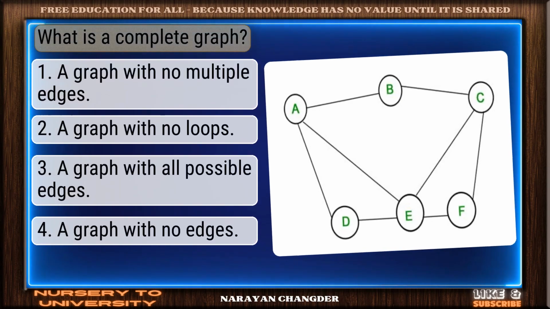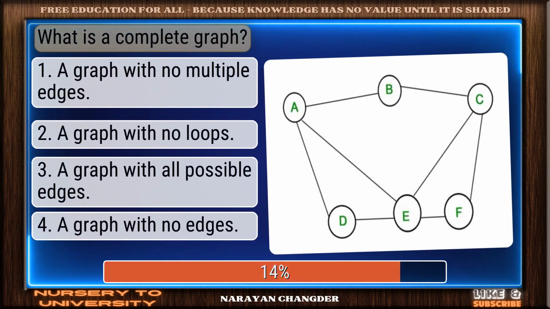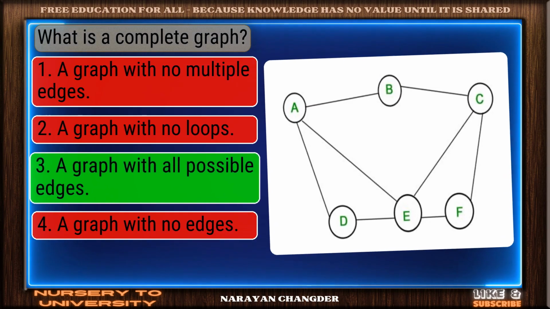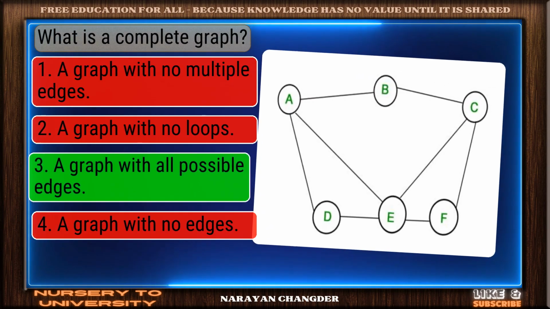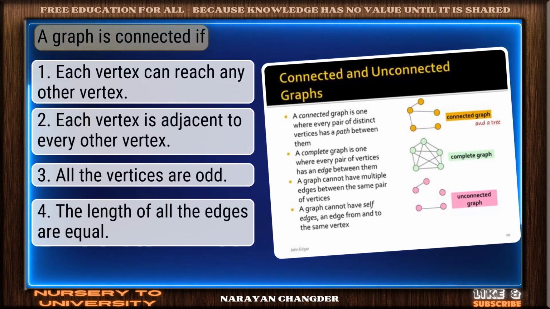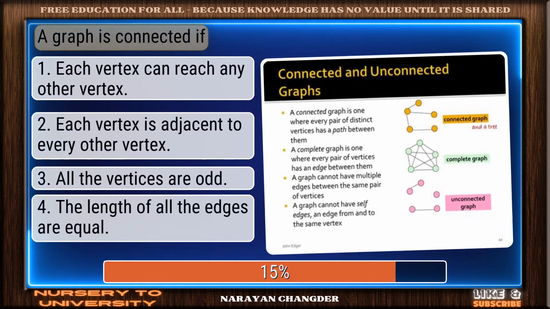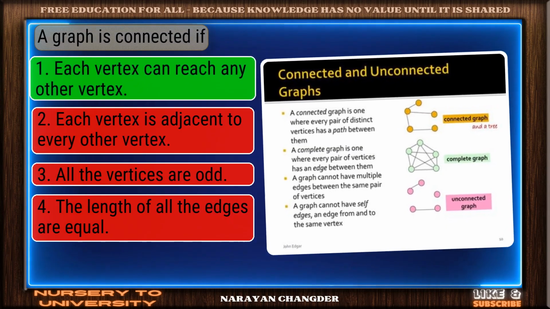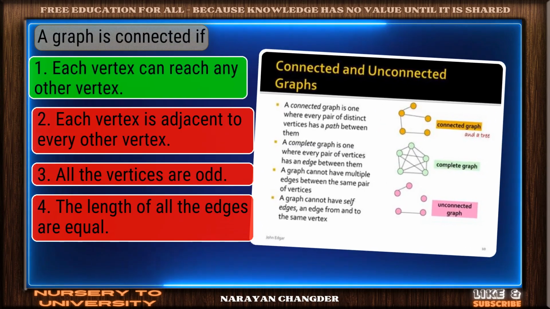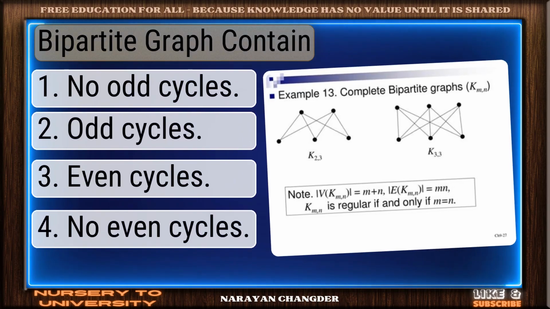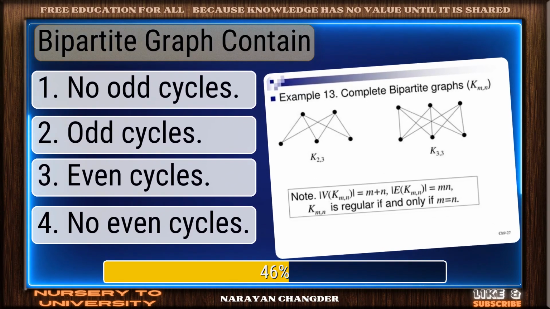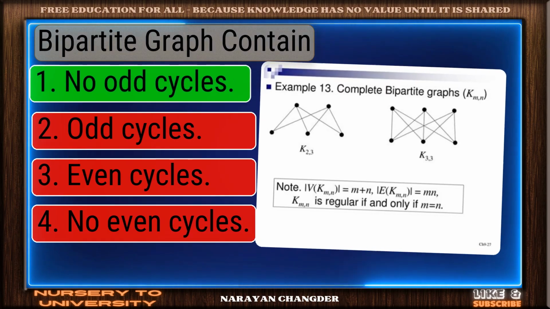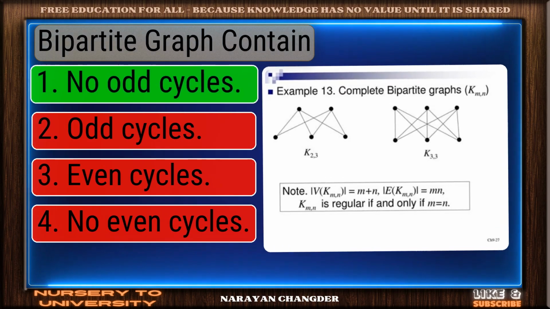Question number 70. What is a complete graph? Solid response. A graph with all possible edges is a valid choice. Question number 71. A graph is connected if. Valid point. Each vertex can reach any other vertex is true. Question number 72. Bipartite graph contain. Right again. No odd cycles is a valid answer.